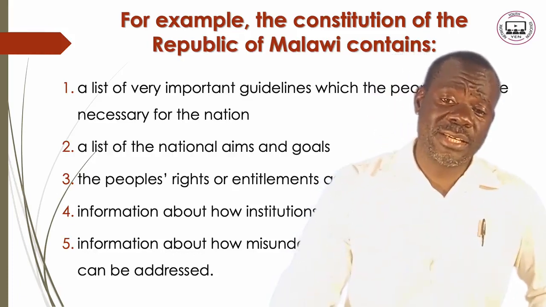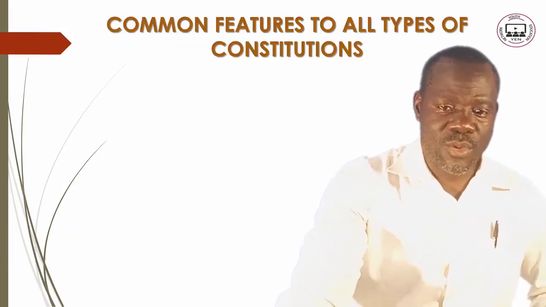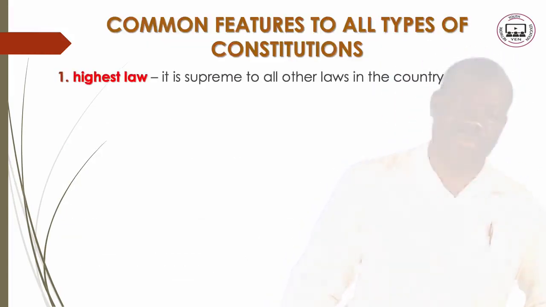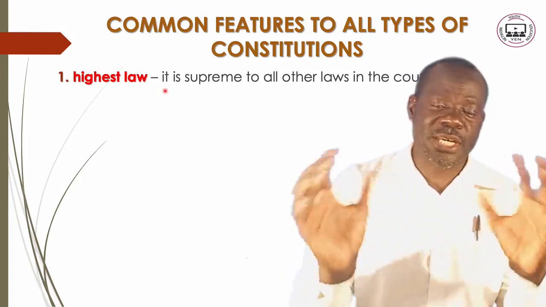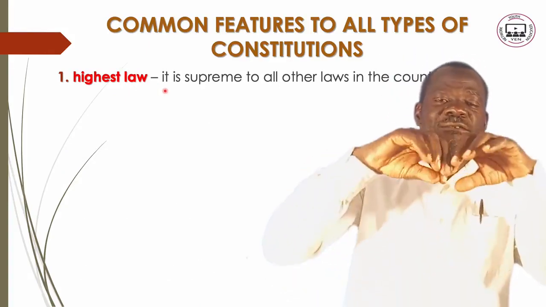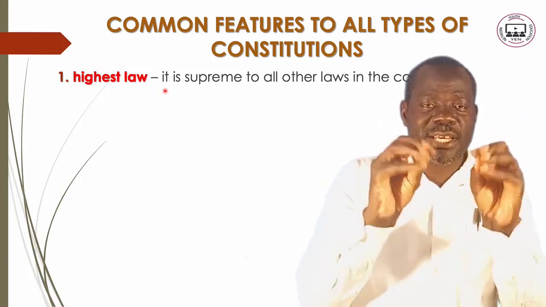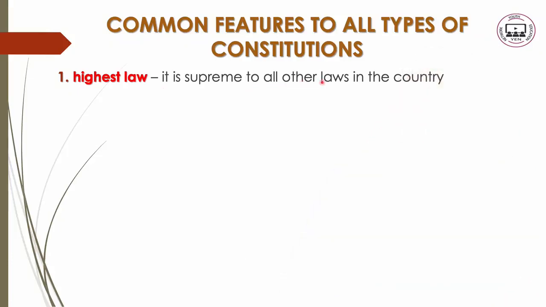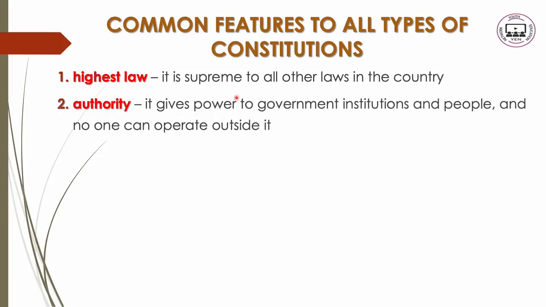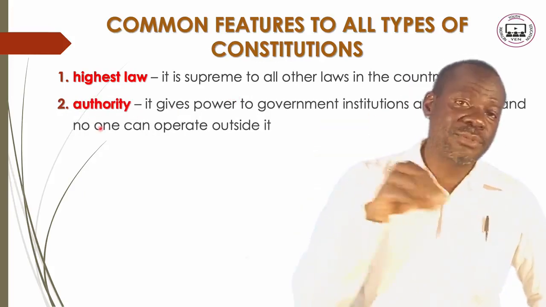Now, let us look at the common types of the constitution. What are they, the common types of the constitution? Number one, here I have the highest law, the common features to all types of constitution, the things that are found common in all types of constitution. What are the things that are found there to all other laws in the country? So the highest law, that is the constitution itself. And authority, features that are found in all types of constitution.